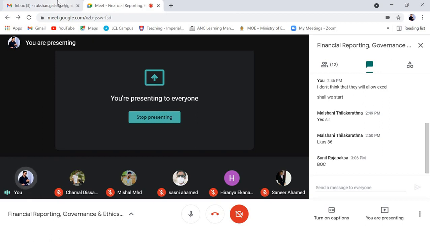When it comes to these Fitch ratings, there are different Fitch ratings, right? AAA plus, then AAA, AA plus, then AA minus, then AA, then BBB plus, BBB, BBB minus, and so on. Likewise, CC plus, CC minus, CC. That means the credit rating is downgrading, right? If any company has a credit rating of AAA, and after 6 months it has reduced to BBB, that means their risk has increased, right?